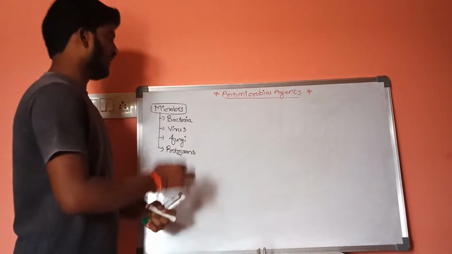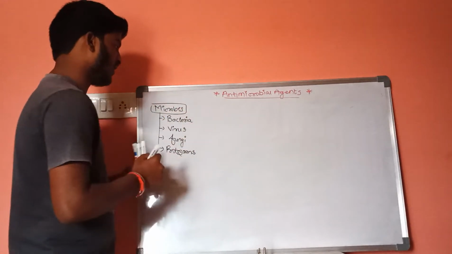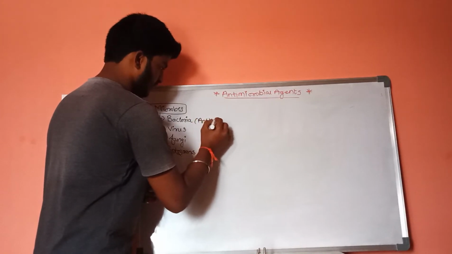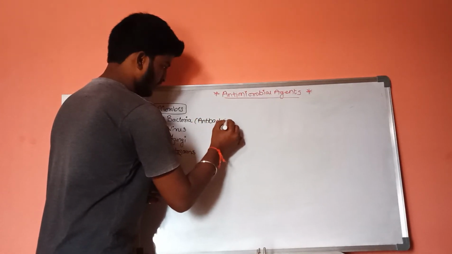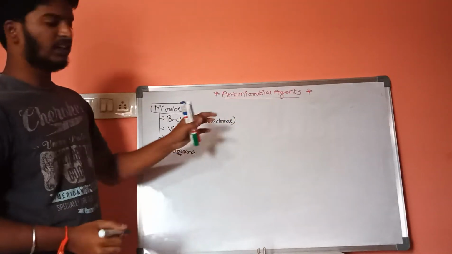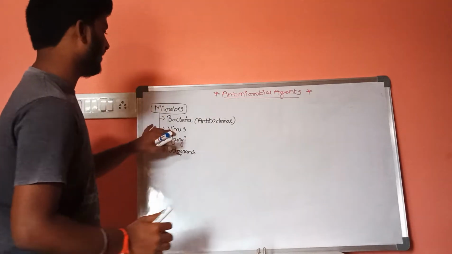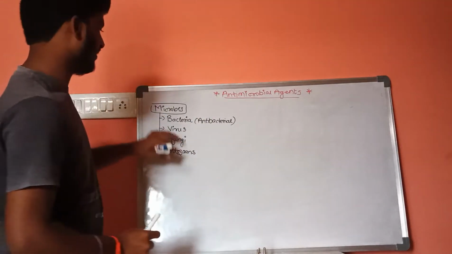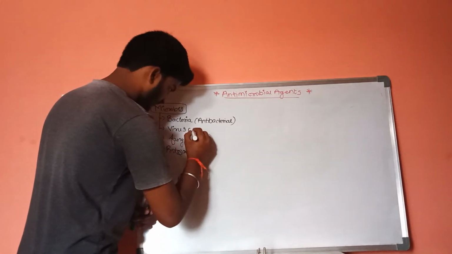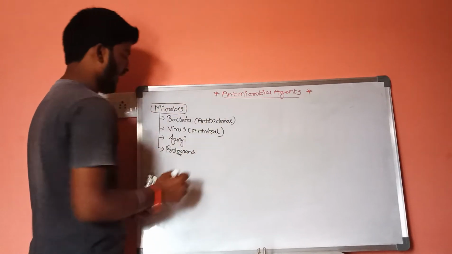Now, the drugs which inhibit or kill the bacteria are called antibacterial agents. These are antibacterial agents. They inhibit or kill the growth of bacteria in our body. Now, the drugs which inhibit or kill the growth of virus are called antiviral drugs.